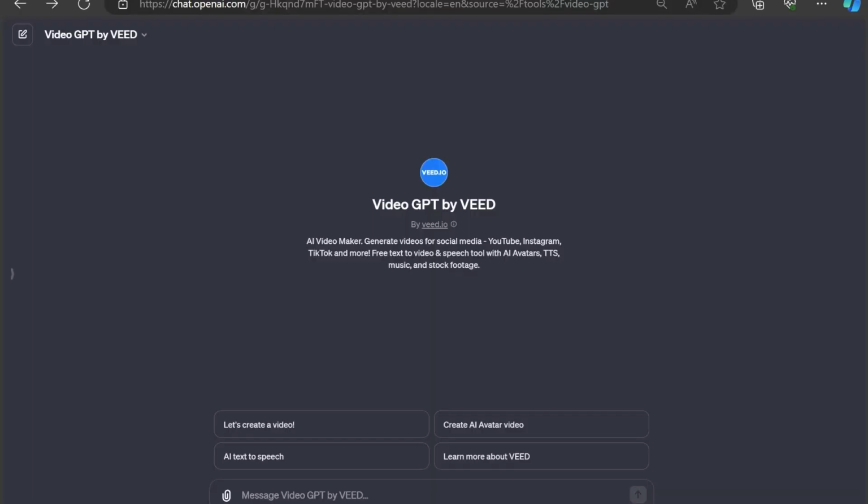Hey everybody, today I'm taking a look at the Veed.io ChatGPT plugin. As you can see, I'm looking at a ChatGPT interface here. This is the Video GPT plugin.